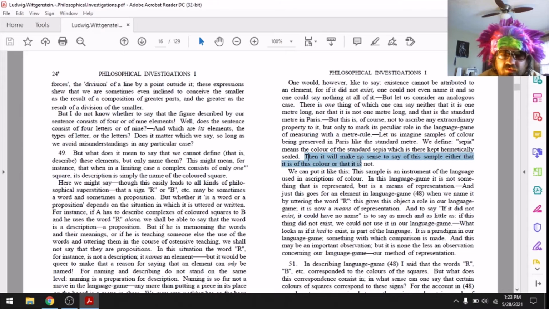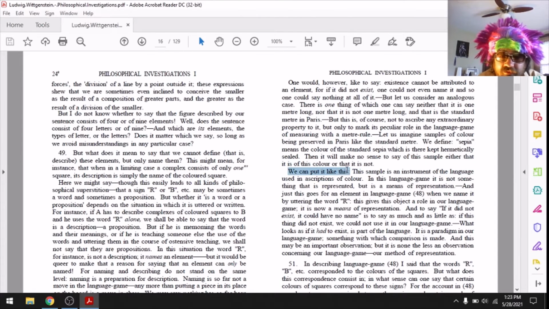That it will make no sense to say of this sample either that it is of this color or that it is not. Right, because if it's defined as what it is, then it has to be what it is. If red is just whatever this color swatch is kept in a vault, then you couldn't even call that color red in that circumstance. That's what is defining red. And of course, that would also imply that if the color darkened over time, red would darken over time as well, if that's how we defined it.